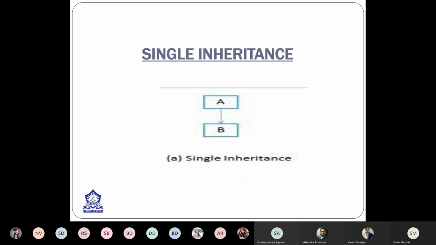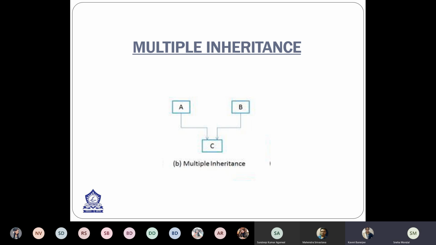Then there is multiple inheritance. In multiple inheritance, the child class is derived from two different base classes. That means the properties of the two parent classes are inherited by the child class.